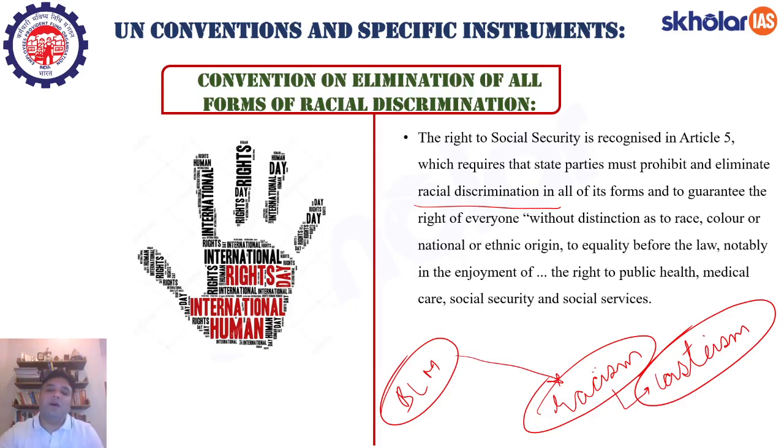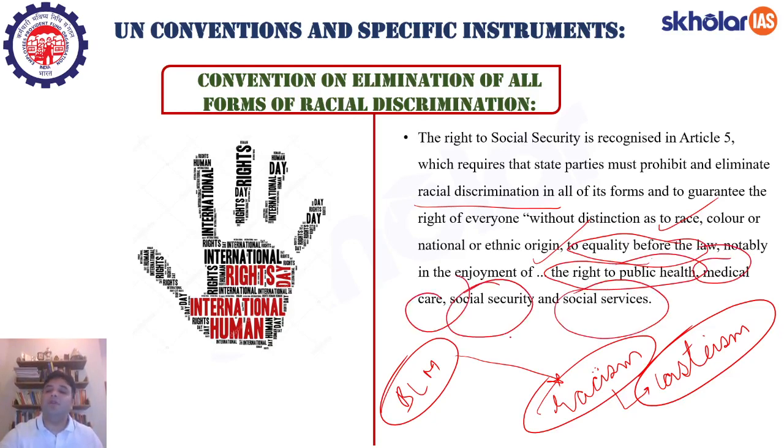Racist divisions have dotted the historical landscape of mankind. Right from Europe to North America, racism has reared its ugly head from time to time. And what we see is that racism leads to a lot of debilitations of human rights. Racism is a direct threat and a direct attack on your right to live, right? So, of course, there is a convention on elimination of all forms of racial discrimination without distinction as to race, color, or national or ethnic origin, to the equality before law, notably in the enjoyment of the right to public health, medical care, social security, and social services.